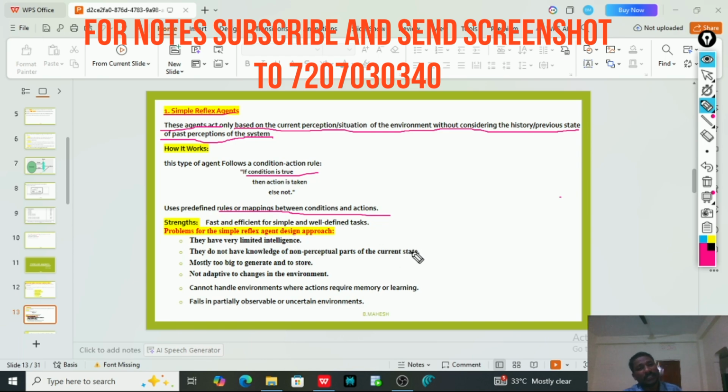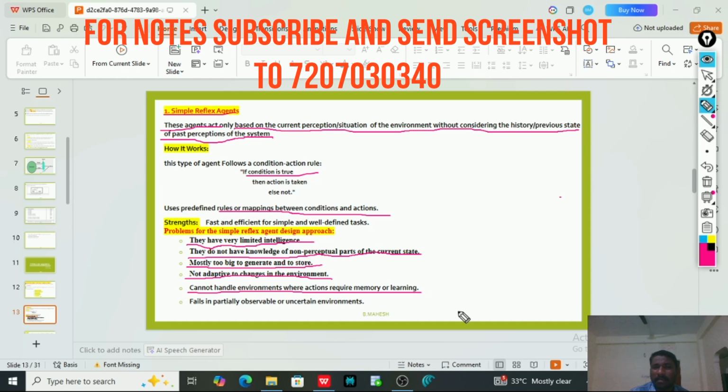We have many problems with the simple reflex agent. They have very limited intelligence and do not have knowledge of the non-perceptual parts of the current state. The rule tables are mostly too big to generate and to store, and they are not adaptive to changes in the environment. They cannot handle environments where actions require memory or learning. Why?